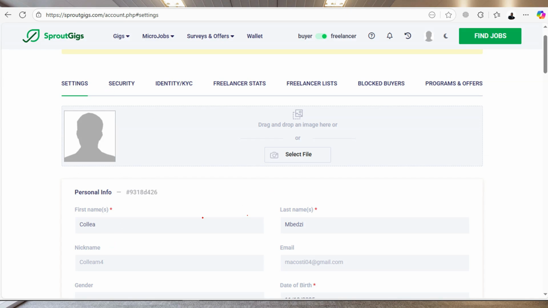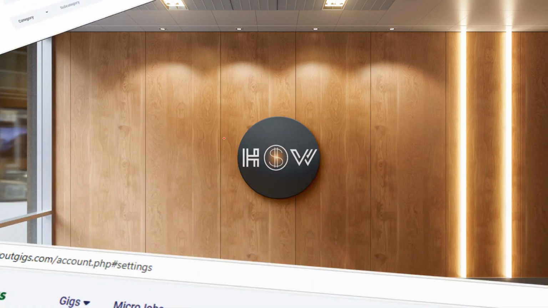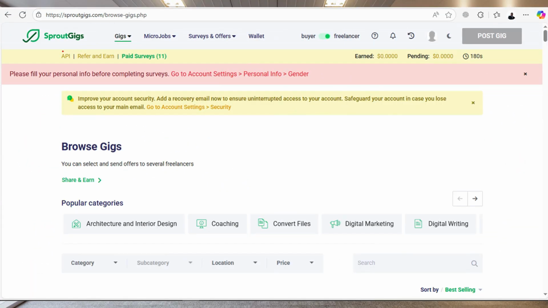So here you can put your stuff, like your profile picture and things like that. And on the top, we've got the gigs, micro jobs, survey, fast wallet, buyer. You can switch this if you want to do freelancing. If you want a freelancer account, you can go to the buyer if you need a buyer's account. After that, you'll be done, right? And if you click on the dashboard, you'll come here. So this will be your dashboard.